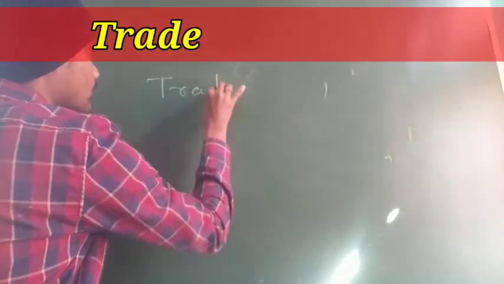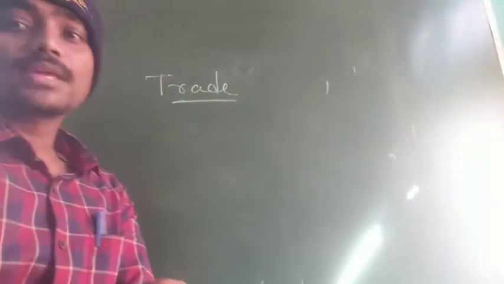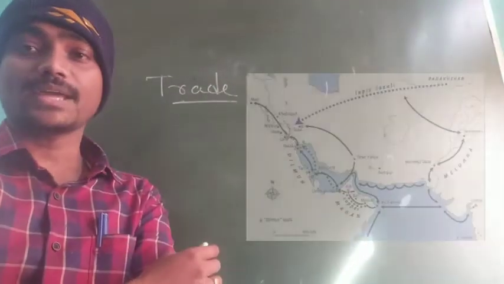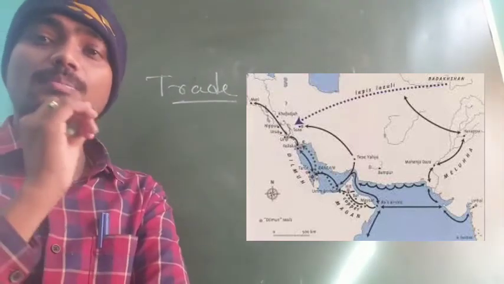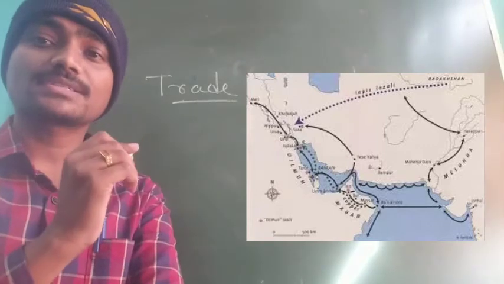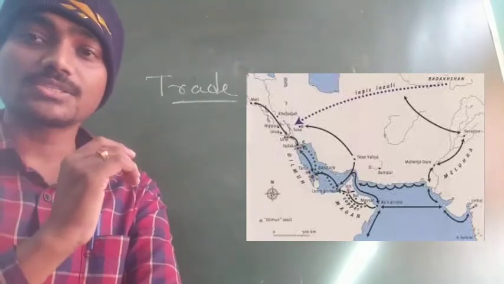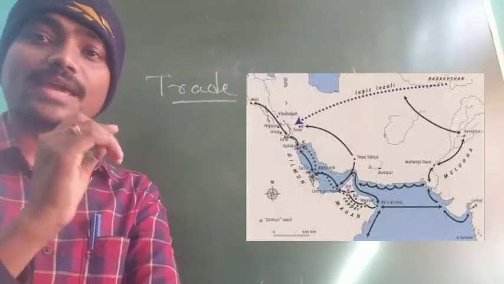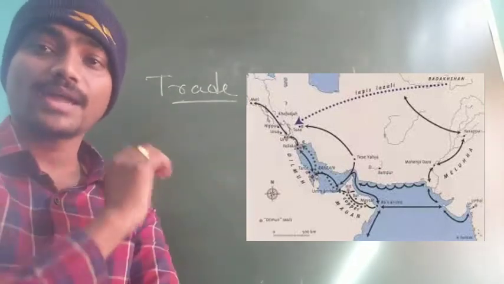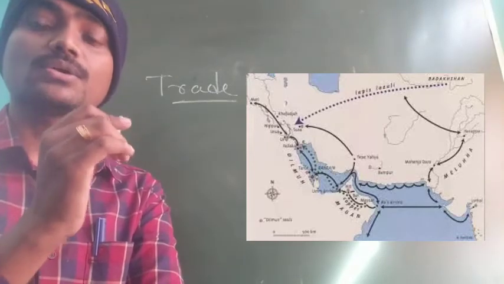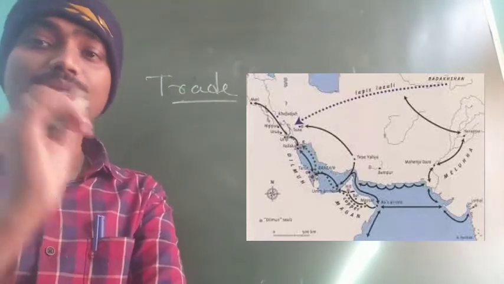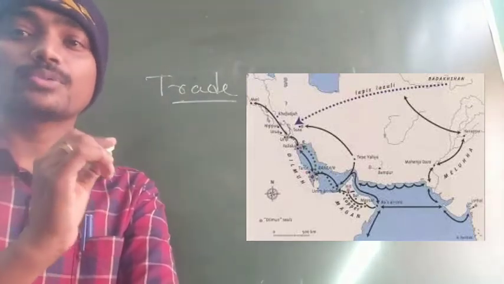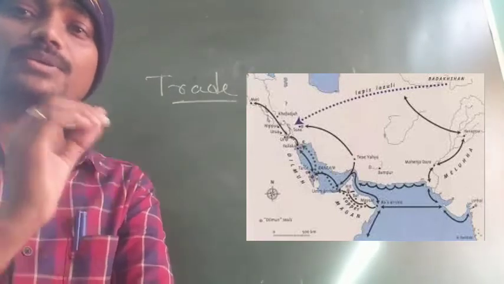Our next concept is trade. How they traded with other countries or other places at that time. Archaeologists found many well furnished seals in Mohenjo-daro. Also they found bullock carts and rafts in these civilizations. We get proof that there were maritime routes with Mesopotamia, and also many land trades with Iran, at that time Persia, and Afghanistan as well. This is how we get proof about their trading with other places.